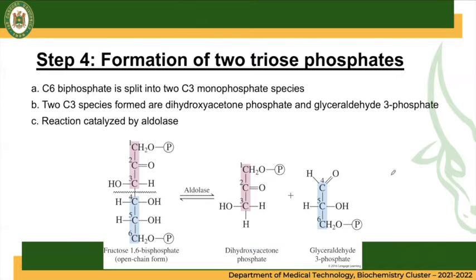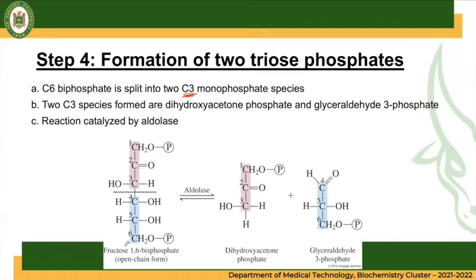Step number 4 is the cleavage of the fructose 1,6-bisphosphate. So, cleaving, or in another term, splitting our fructose 1,6-bisphosphate into 2 molecules that are C3 or 3-carbon chain.